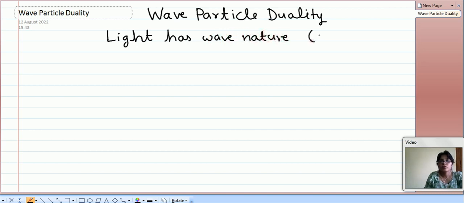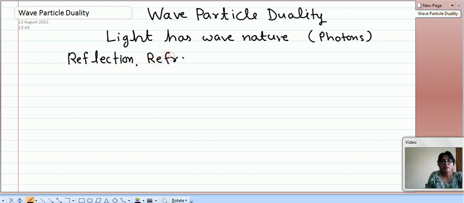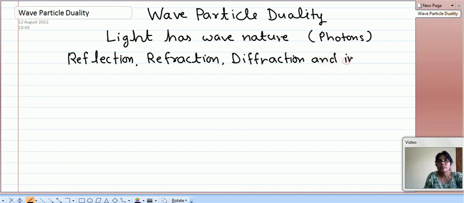Light means photons. So light has wave nature and therefore many phenomena like reflection, refraction, diffraction and interference.